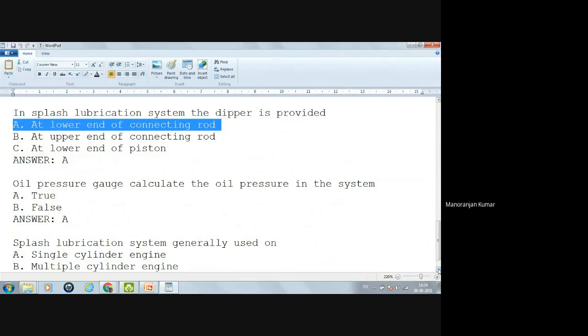The correct option is the single cylinder engine. For a multiple cylinder engine, generally we use a combination of both the splash as well as the force feed system. So the correct option is single cylinder engine. These are some questions based on this topic.